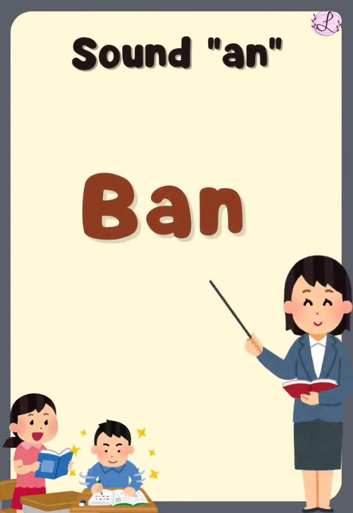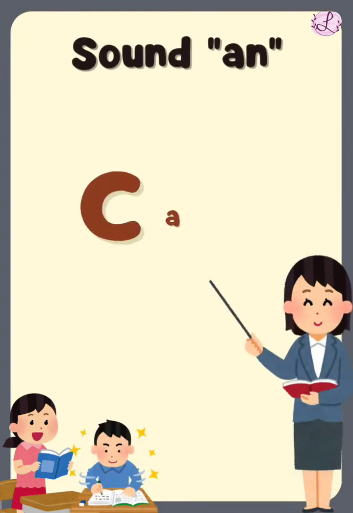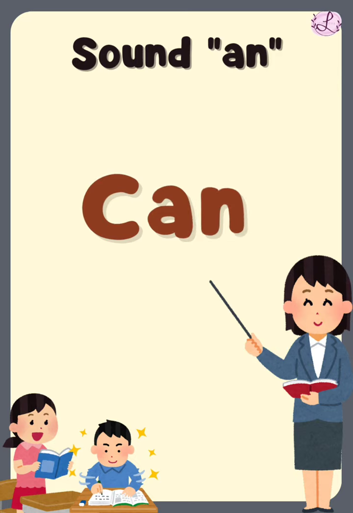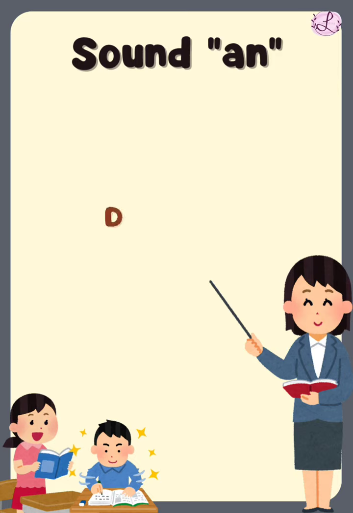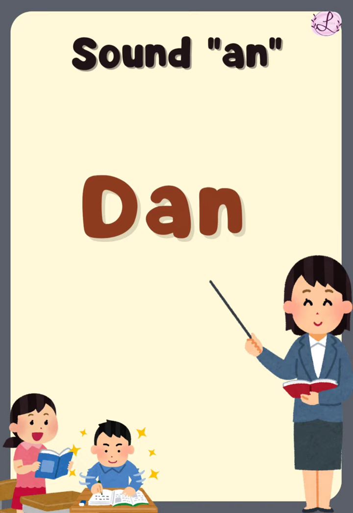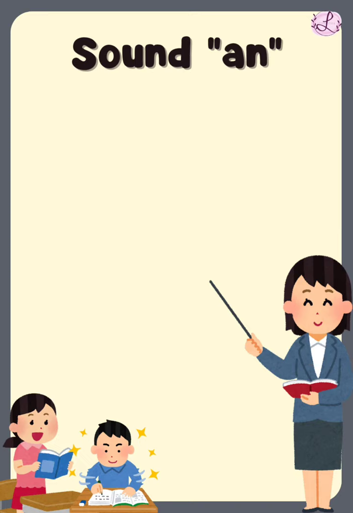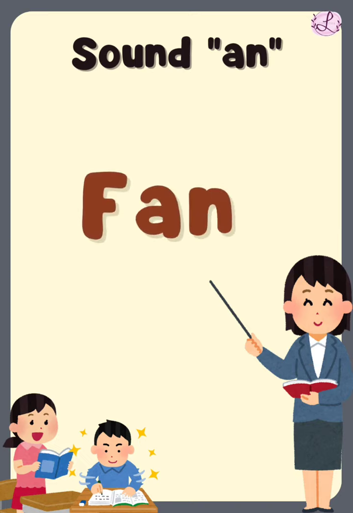Let's read it together. B and ban. C. K. K and can. D. D. D and dan. F. F. F and fan.